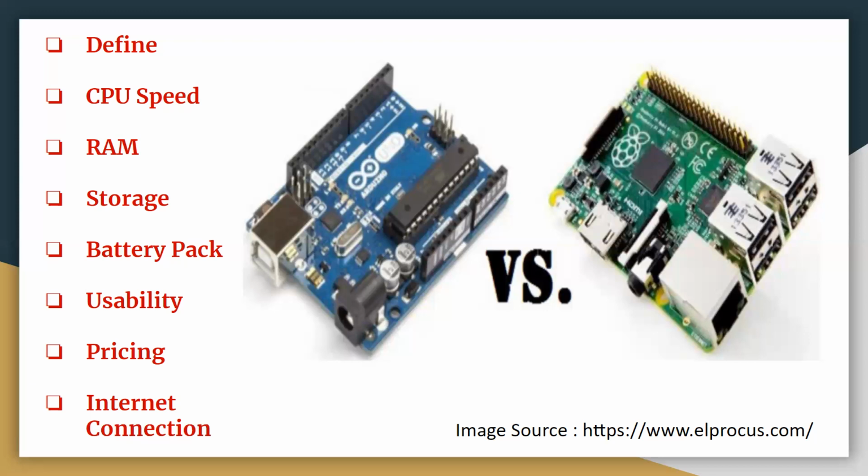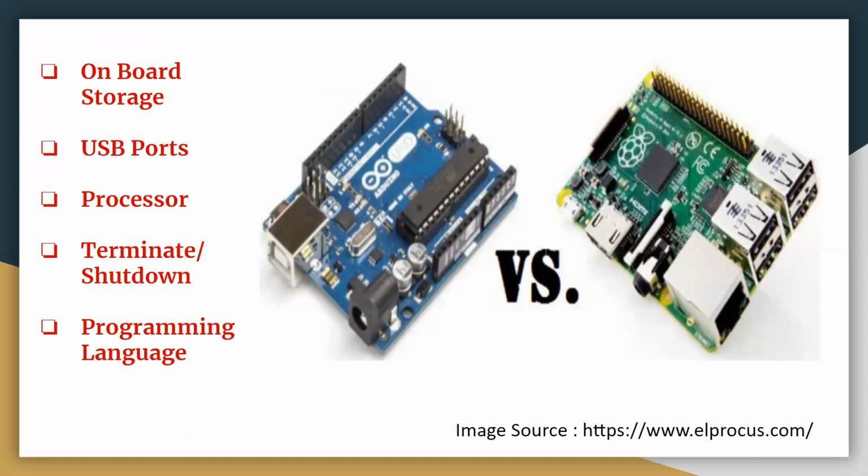Next characteristic is internet connection. Arduino requires an external hardware to connect to the internet, and this hardware needs to be addressed properly using a code. Wherein if I talk about Raspberry Pi, it is very easy to connect to the internet because it has Ethernet ports, USB ports, and Wi-Fi dongles.